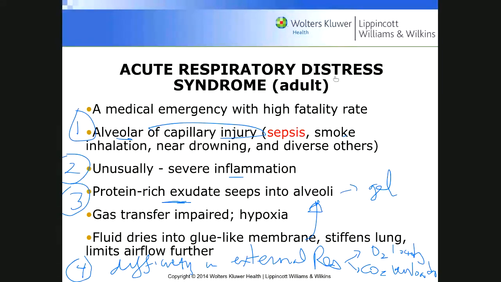exudate, and that's going to form a gel-like membrane that leads to further exacerbation, so that gas exchange between oxygen loading and CO2 unloading is defective. In the case of COVID-19, the person cannot breathe, and therefore you need a ventilator.